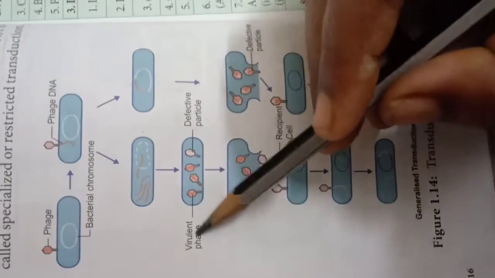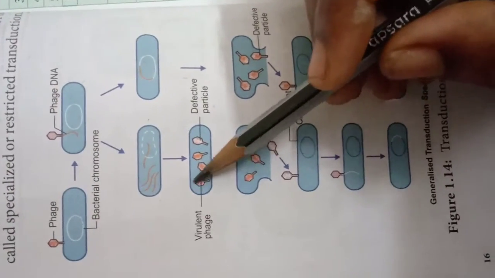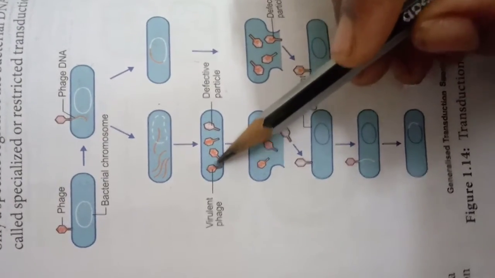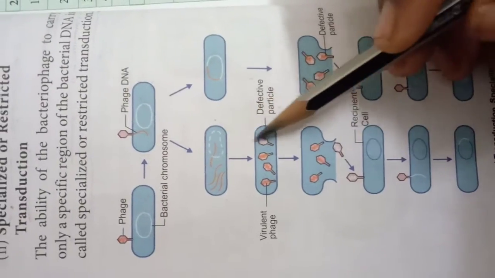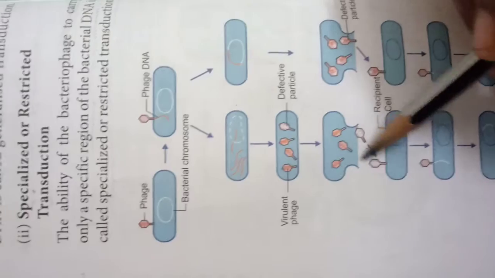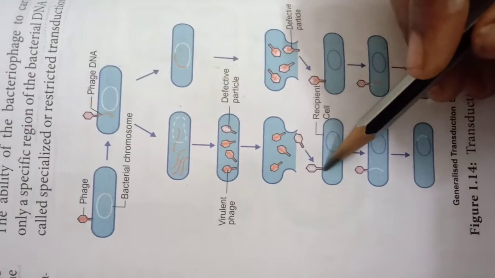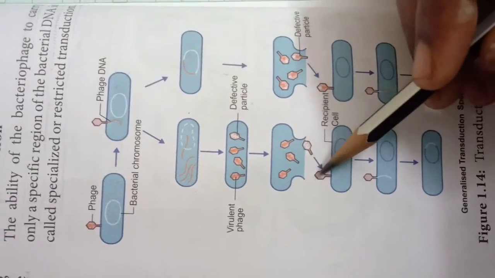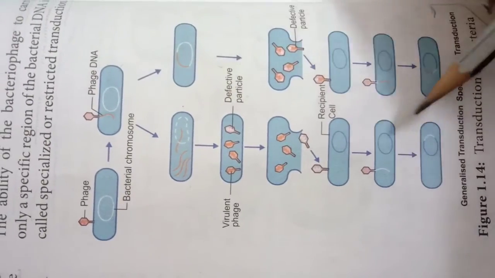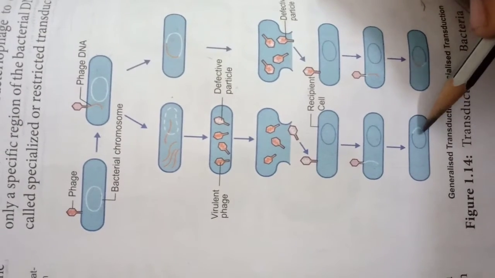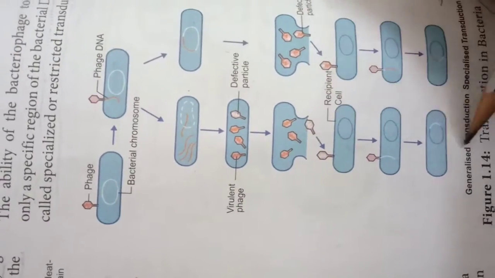Some phages are virulent, carrying only phage DNA. Another type is a defective particle, a phage carrying bacterial DNA. After release, the defective particle attaches to another bacterial cell and inserts that bacterial DNA. So this is one bacterial DNA, and this is another bacterial DNA. This is called generalized transduction.